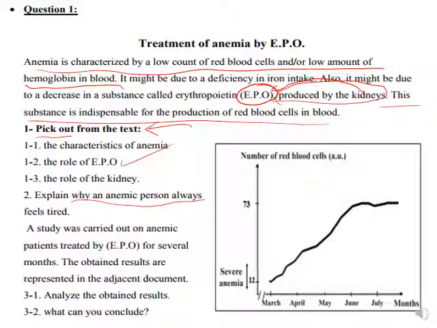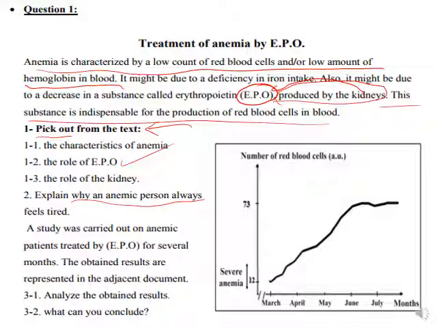A study was carried out on anemic persons treated by EPO, by the erythropoietin, and the results are shown in the adjacent document. They said analyze. So whenever we have analysis, you have to say increase or decrease.